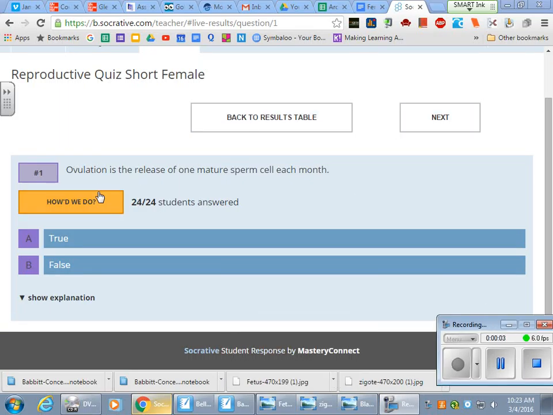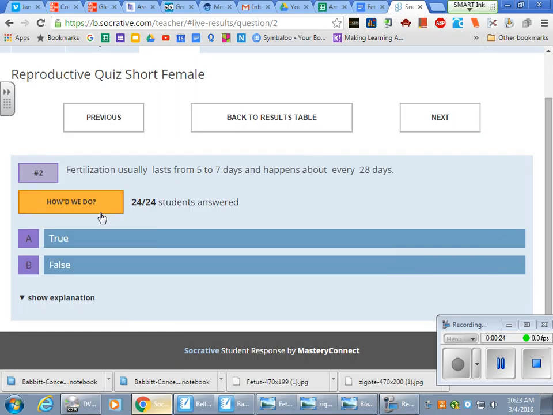Okay, question number 1 says, ovulation is the release of one mature sperm cell each month. It is false because ovulation happens in the what? Female. And it is the release of what? An egg cell each month. Okay? So that is false.